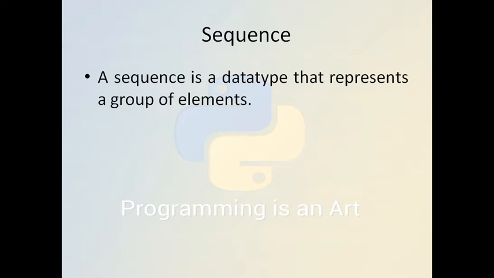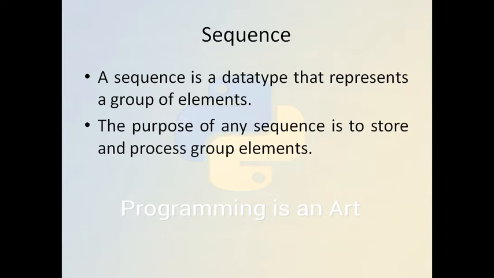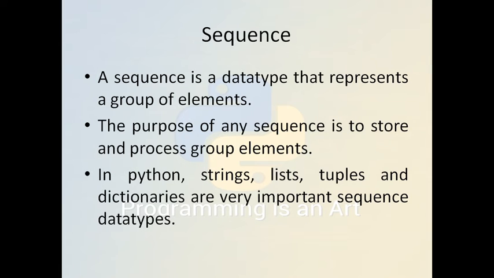These data types fall under the category of the sequence. So what is a sequence? A sequence is also a data type that represents some group of elements. The purpose of these sequences is to store and process the group of elements in various ways. In Python, there are strings, array, list, tuples, dictionaries, and many more data types. These are the important sequence data types. In other programming languages, we also call these data types data structures.